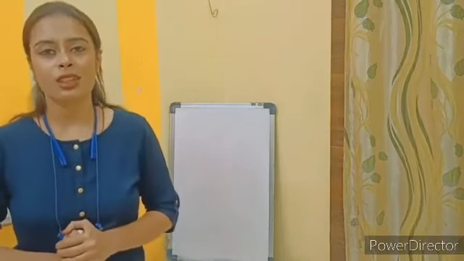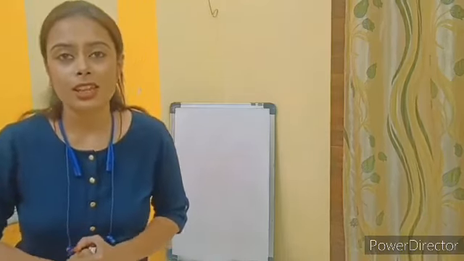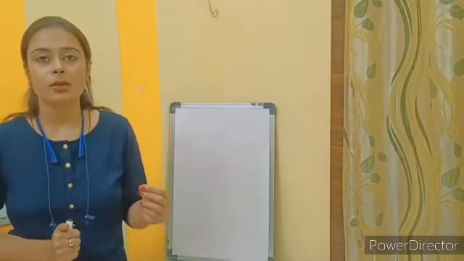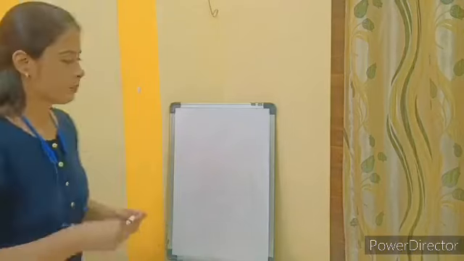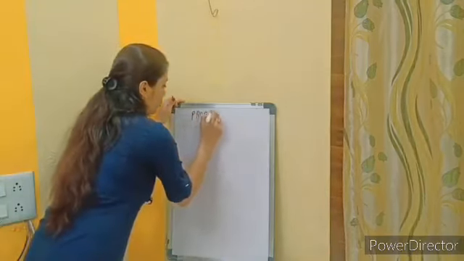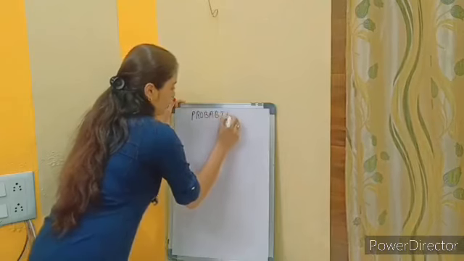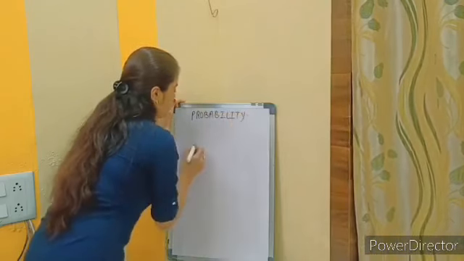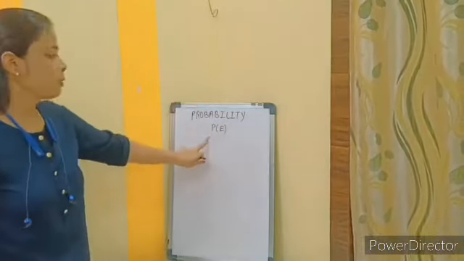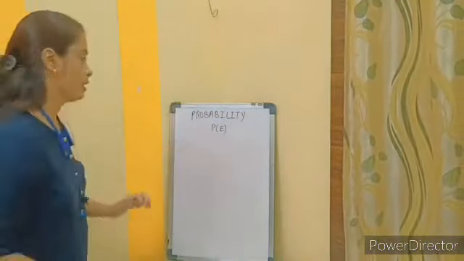And here comes our today's topic, that is probability, which means the measurement of uncertainty. So our topic is probability, and it is denoted by P(E), which means probability of an event.